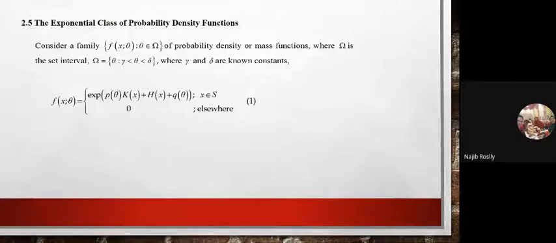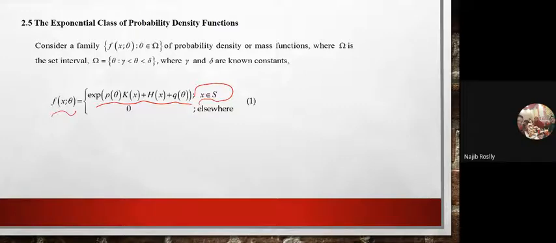Okay, the meaning of exponential class: your f(x; theta) can be written as an exponential class. Exp stands for exponential, so we have exp of p(theta) k(x) + h(x) + q(theta), where x belongs to S, the sample space. If we can write our PDF or PMF in terms of the exponential class, then we can find a complete family for your PDF.